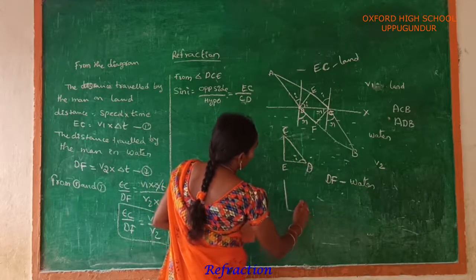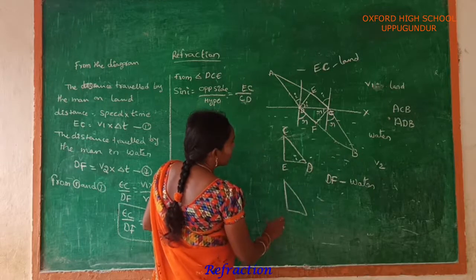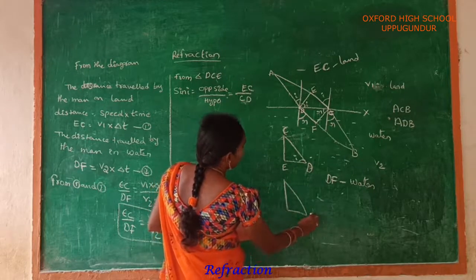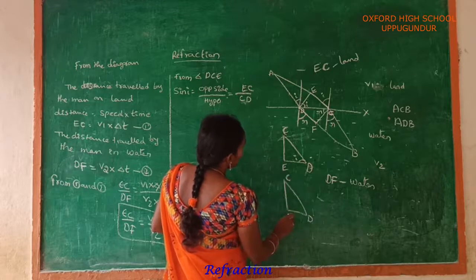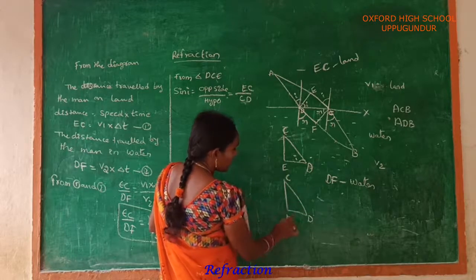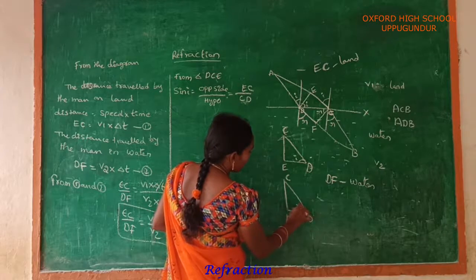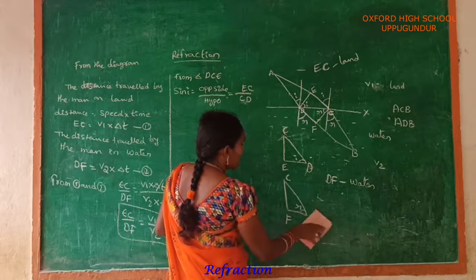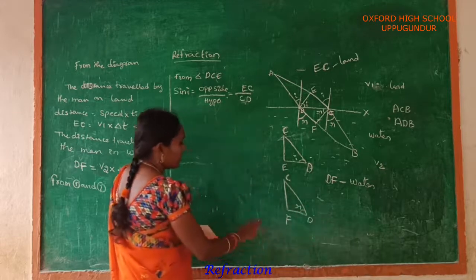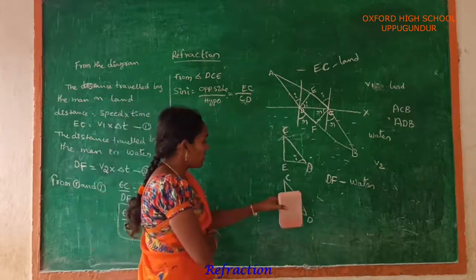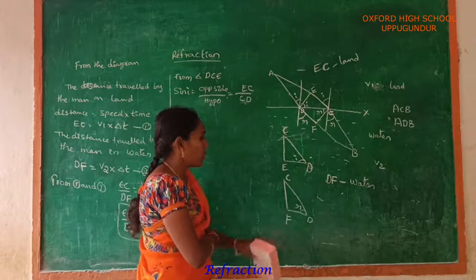In the same way, look at the other diagram: C, D, C and next F. This is for angle of refraction R. In this case also, opposite side by hypotenuse.